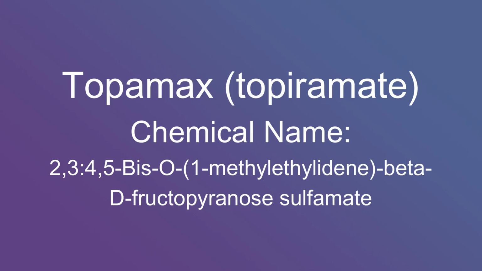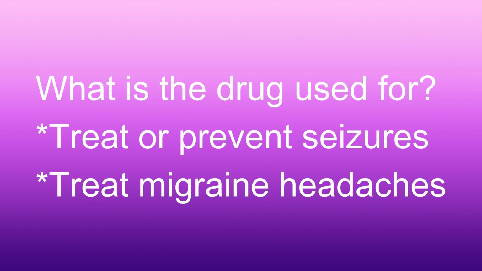My name is Danielle Rodriguez, and I was given the drug Topamax for my molecular portfolio project. The generic name for this drug is Topiramate, and the chemical name is right here, as you can see. So the first thing we want to know about this drug is, what is this drug used for? This drug is used to treat or prevent seizures, and to treat migraine headaches.